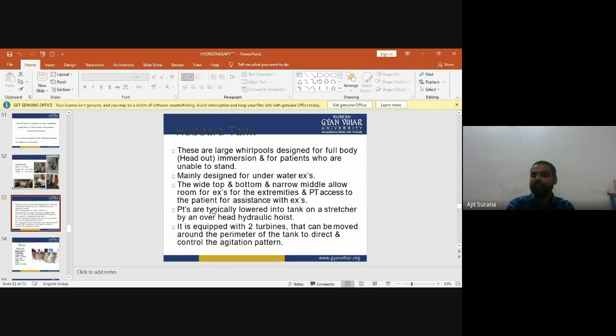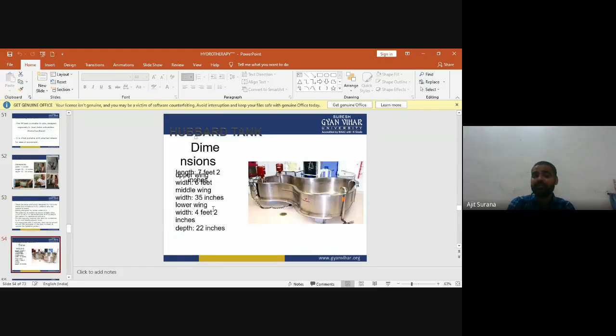Hubbard tanks are equipped with two turbines that can be moved around the perimeter of the tank to direct and control the agitation pattern. Now the dimensions of the Hubbard tank: length is 7 feet 2 inches, width is 6 feet, middle wing width is 35 inches, lower wing width is 4 feet 2 inches, and depth is 22 inches.